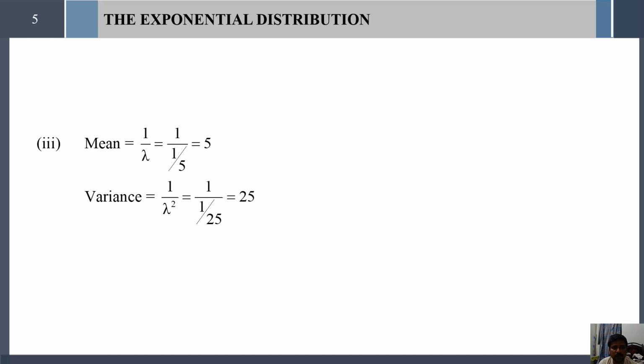And next, what is the mean value? As we already know, the mean of exponential distribution is 1 divided by lambda. We know lambda equal to 1 by 5. So 1 divided by 1 by 5 equal to 5. So the mean value for this problem is 5. And next, the variance. The formula for exponential distribution to find the variance is 1 divided by lambda square. Substitute the lambda value here, that is lambda square equal to 1 divided by 25. So the reciprocal of 1 divided by 25 is nothing but 25. So variance equal to 25. If you are asked the standard deviation, that is the root of variance, which is equal to 5.